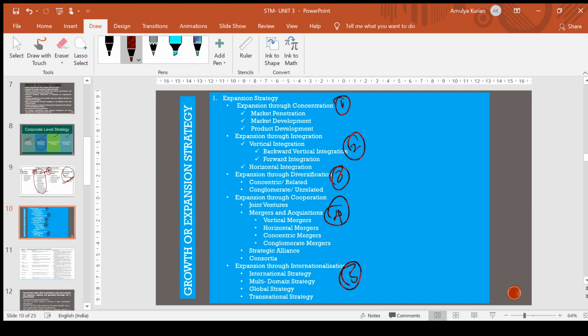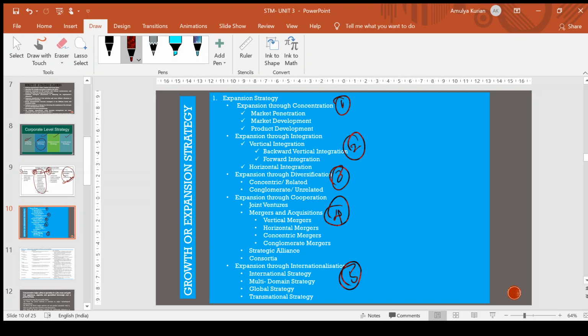So, like increasing the sales to the current customers, or taking away from the competitor and converting those competitors' customers into your customers, converting non-users into users. All those things will come under market penetration, wherein you are increasing your customer base.